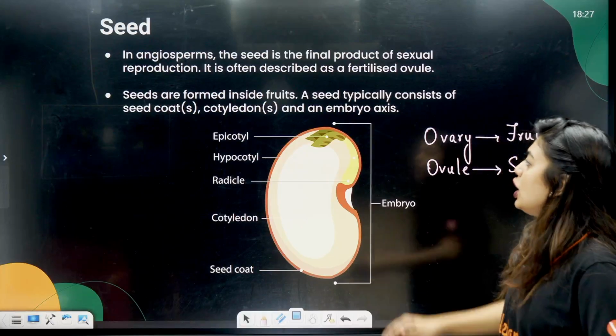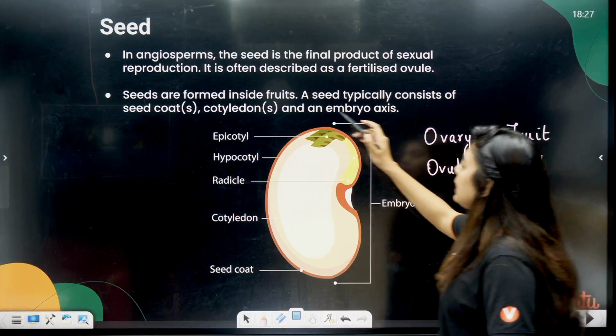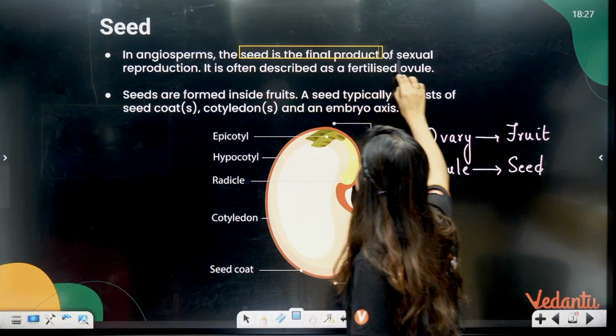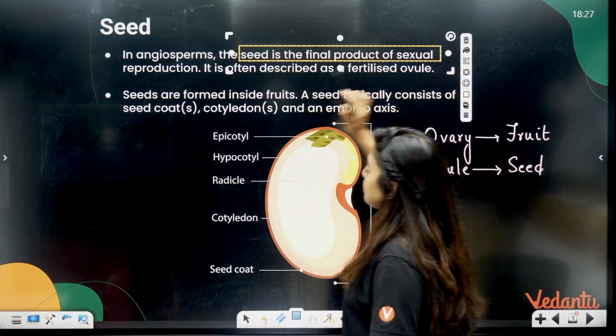Now what is seed? In angiosperm, the seed is the final product of sexual reproduction.